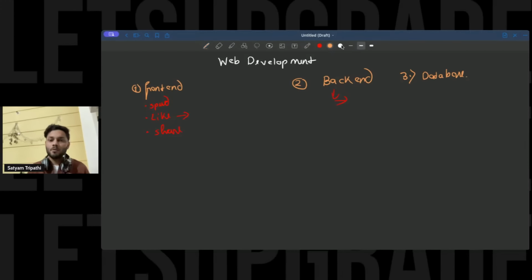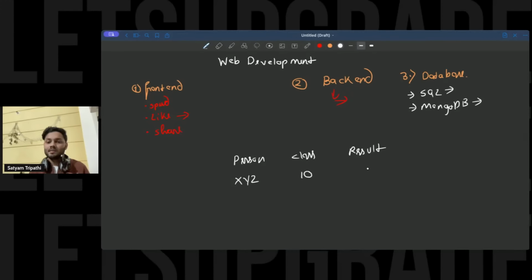First of all, there are two types of database. The most popular are SQL and the second one is MongoDB. SQL is used for storing structured data. Structured data means, let us say I have columns: person name, class, and result. Person name is XYZ, class is 10 and result is F.